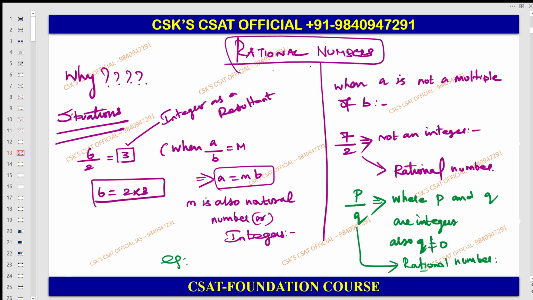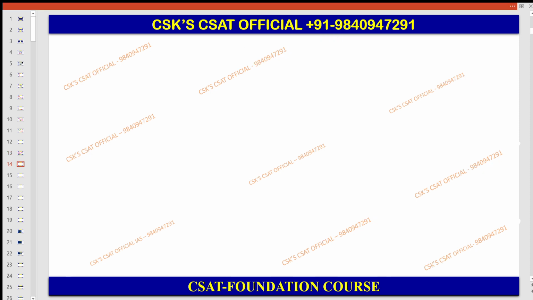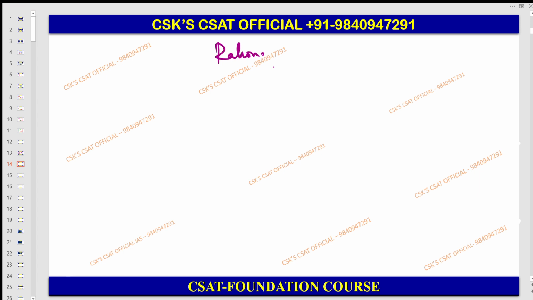For example, we have already mentioned here 6 by 2, here 7 by 2, right? Fine. Can we say minus 2 by 3? Yes, this is also a rational number, right? So that is why I'm going to elaborate this rational number here. Therefore, this rational number I am taking as positive and negative here.